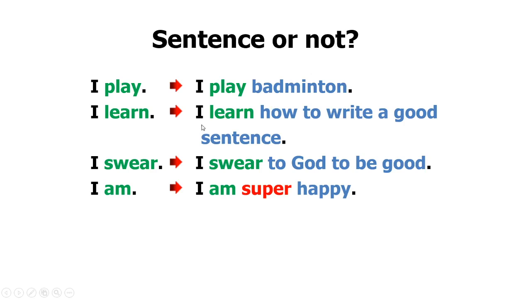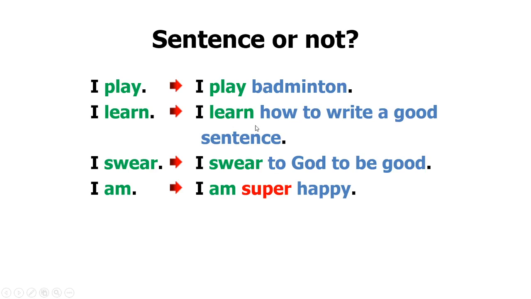And that's also similar to the second example, that is, I learned how to write a good sentence, period. What may we ask ourselves to recognize whether this is a good sentence or not? If we compare it to the first form, I learned, period, here we can get the information that the person learns how to write a good sentence.